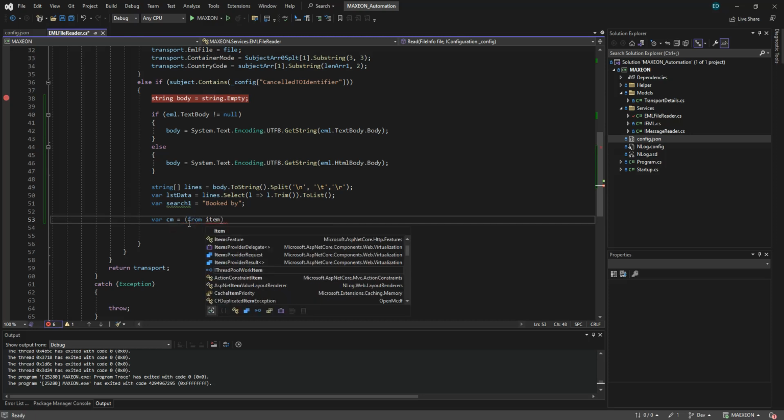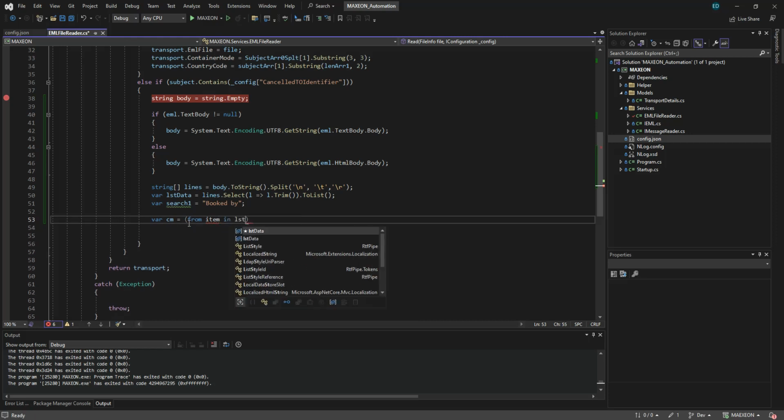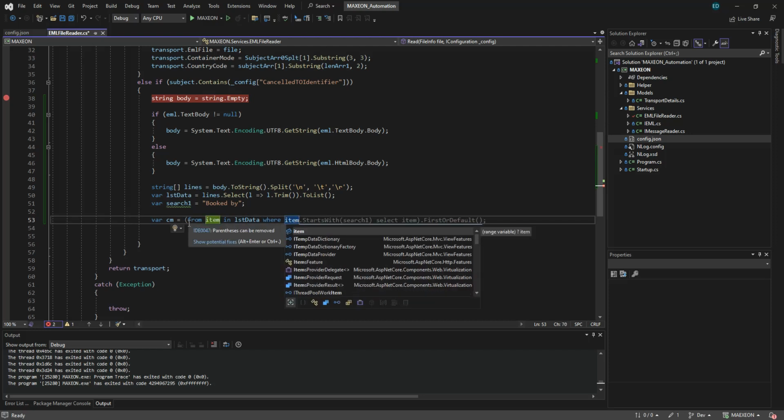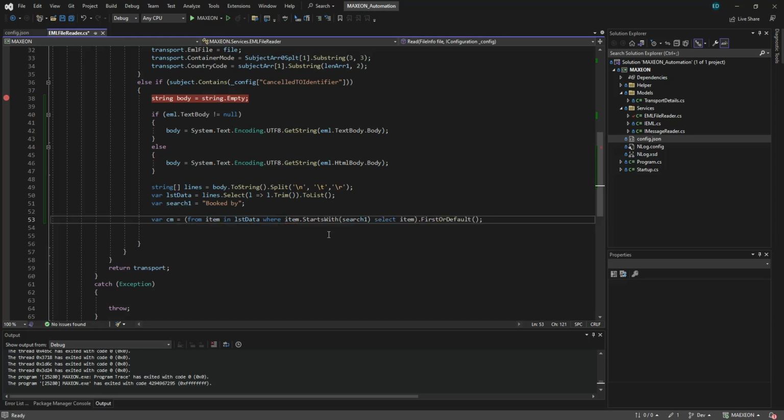From item in list data, and then where item, yeah, where item starts with, or you can see equals where item equals search one.